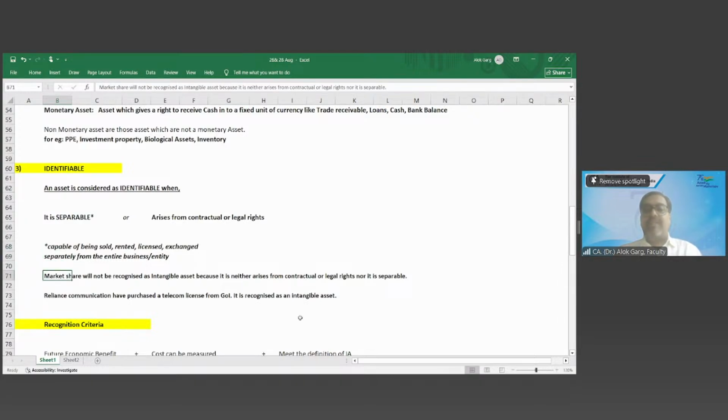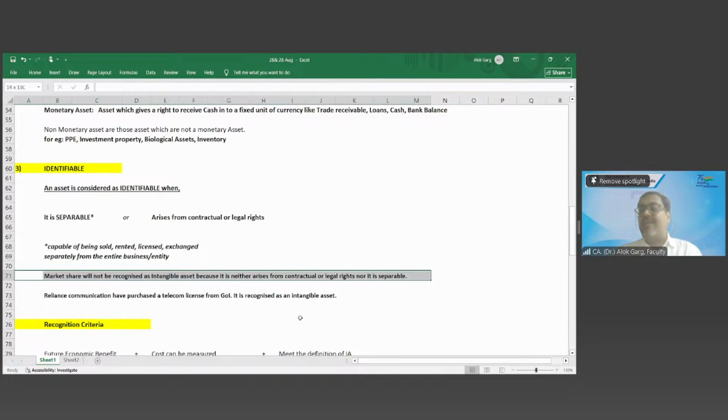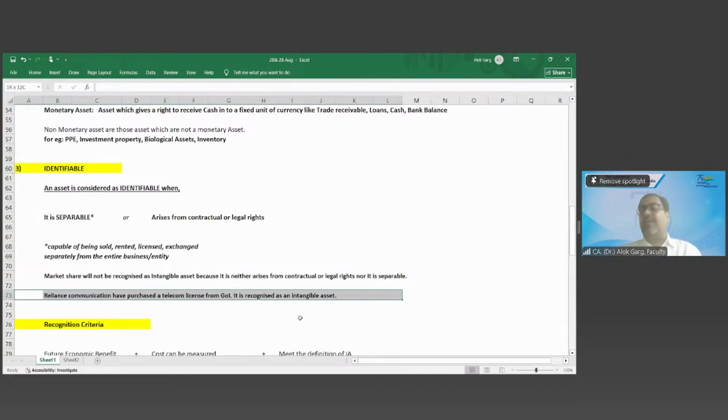Market share will not be recognized as intangible asset because it neither arises from contractual or legal right nor is it separable. Reliance Communication has purchased a telecom license from Government of India. It is recognized as an intangible asset, right? Because it is coming from the contractual or legal rights. Okay. And it can be separable also.